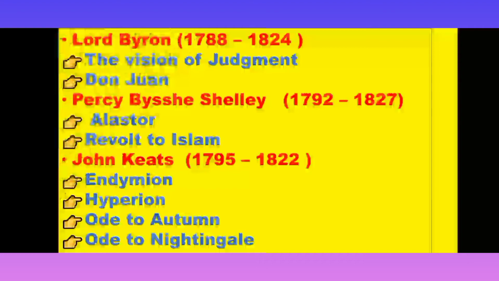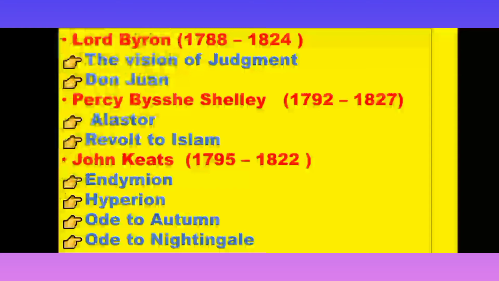Moving to the next, we have P.B. Shelley. The full form is Percy Bysshe Shelley. His lifespan is 1792 to 1822. The notable works are Alastor, The Revolt of Islam, Hymn to Intellectual Beauty, Ode to the West Wind, and Prometheus Unbound, and the last, Adonais. These are all works of P.B. Shelley.